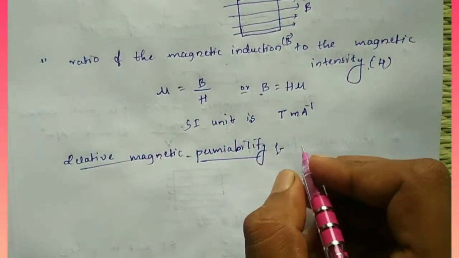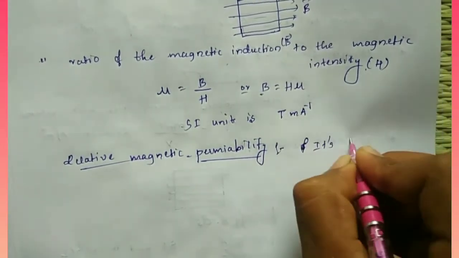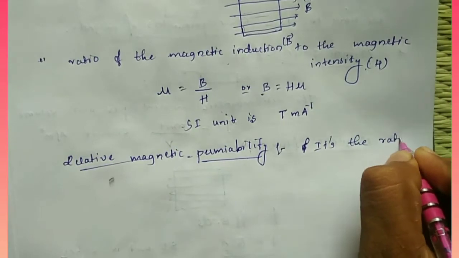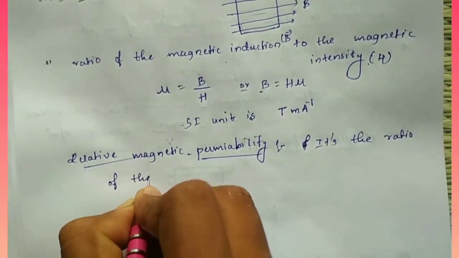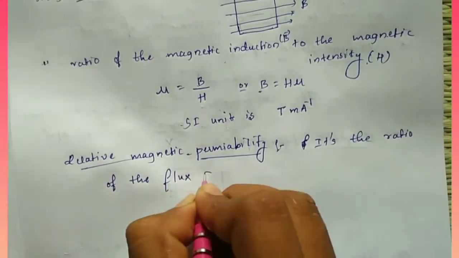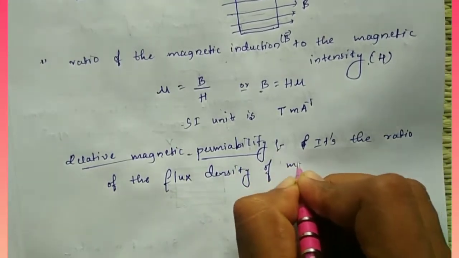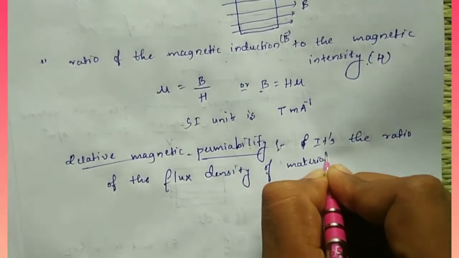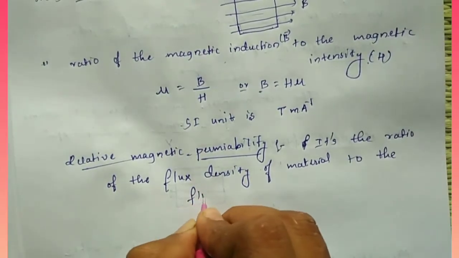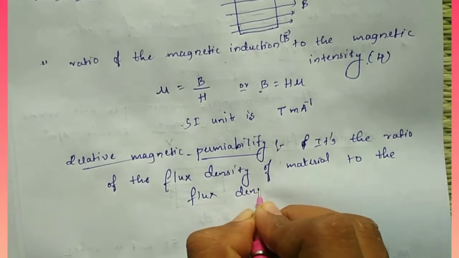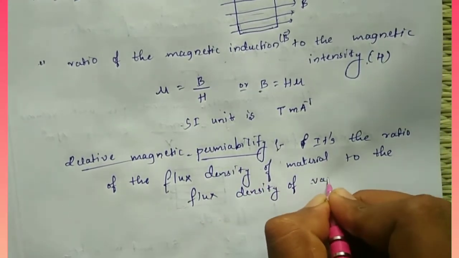It is the ratio of the flux density of the material to the flux density of vacuum.